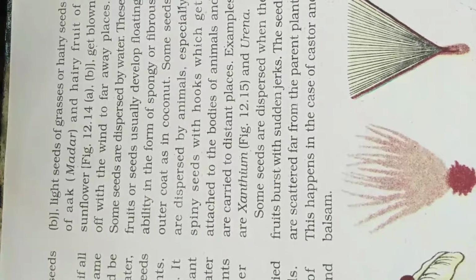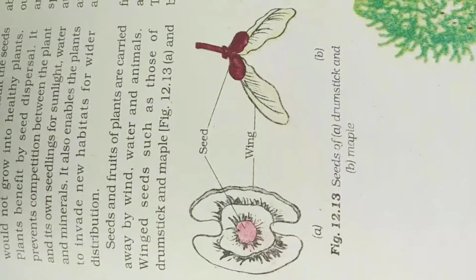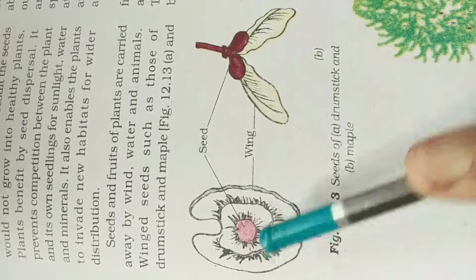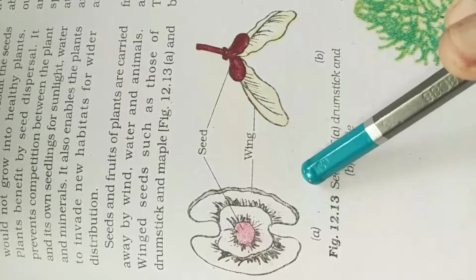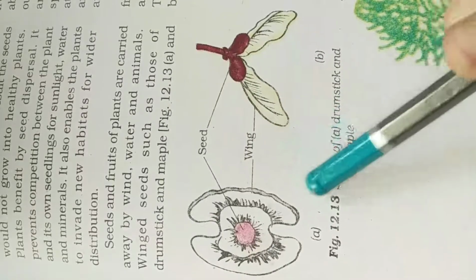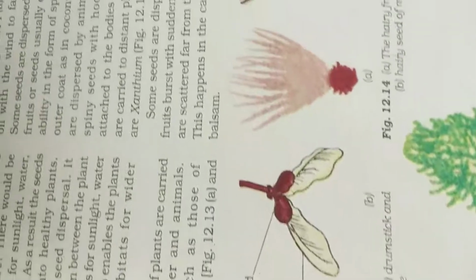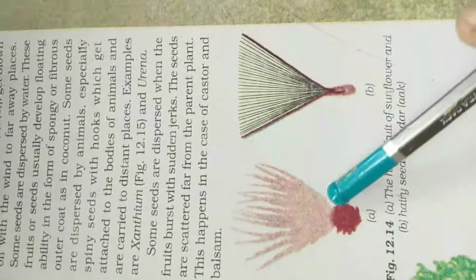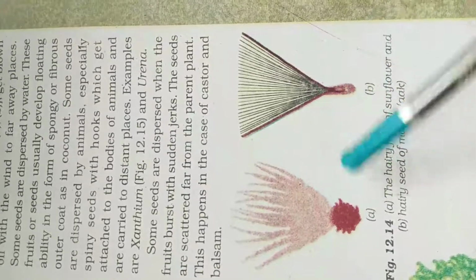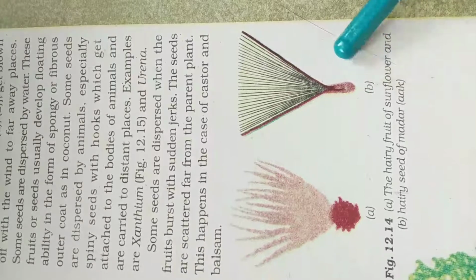So I will show you the figures of drumstick and maple. See, this is the drumstick figure and this is the maple. They are carried by wind because they are light in weight. Again, the hairy fruits of sunflower and the hairy seed of oak. Here the figures of both are given. They are also carried by wind.